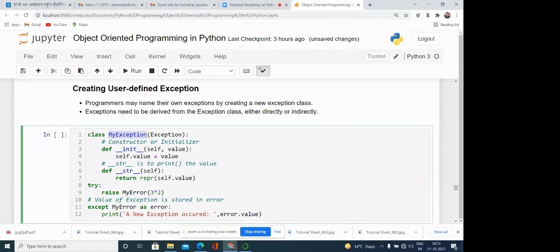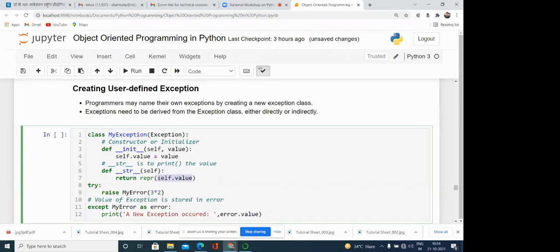My exception is the class and I'm inheriting this exception class, meaning the class which is available in the exception hierarchy. So this class now will behave like the exception class. This is the constructor of this class, you know very well. Then here we are passing the value, or you can say the message, whatever we want to set here. This value is passed as a message that is going to be printed.